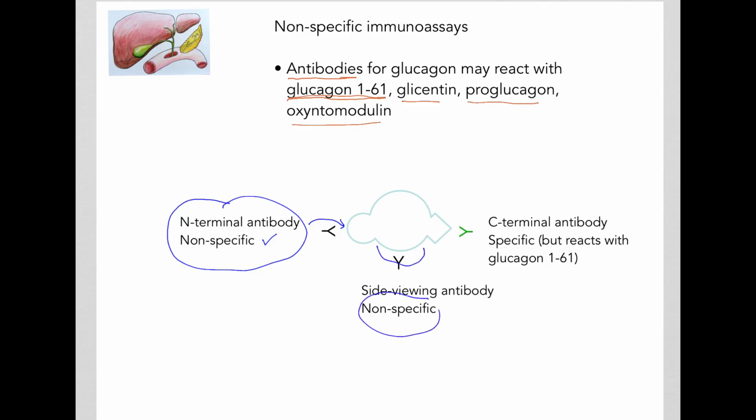That too has been found to be not very specific. Probably the best glucagon antibody available so far is the one that reacts with the C-terminal end of glucagon, the C-terminal antibody. This is much more specific compared to the other antibodies. However, it still reacts with this glucagon-like substance called glucagon 1-61.